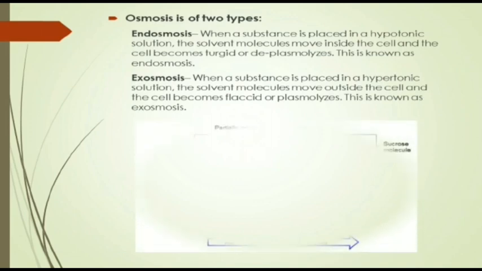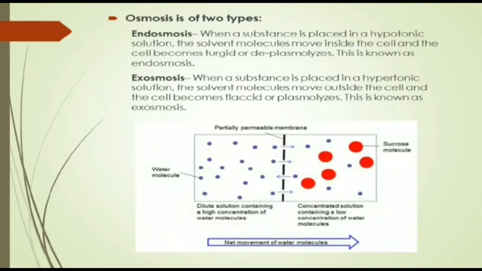I think you all are familiar with these two terms, which are endoosmosis and exoosmosis. Yes, you're right. These two are the types of osmosis. Now, what is endoosmosis? When a substance is placed in a hypotonic solution, the solvent molecules move inside the cell and the cell becomes turgid or deplasmolysis. This is known as endoosmosis. And what is exoosmosis? When a substance is placed in a hypertonic solution, the solvent molecules move outside the cell and the cell becomes flaccid or plasmolysis. This is known as exoosmosis.